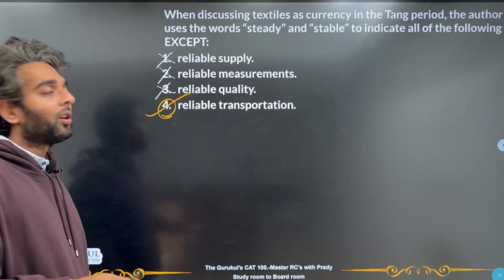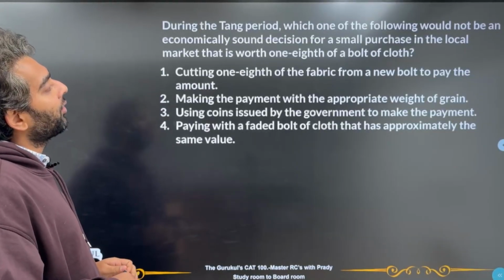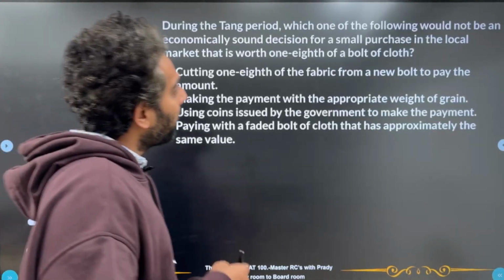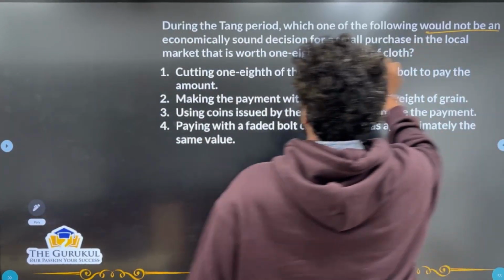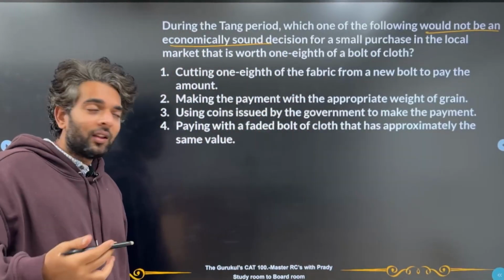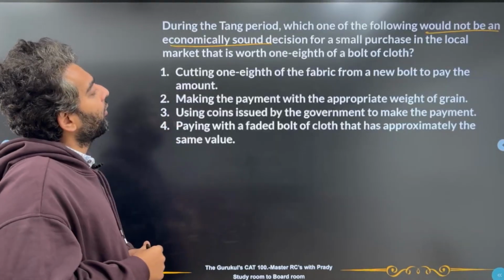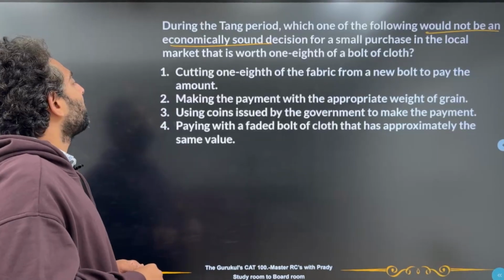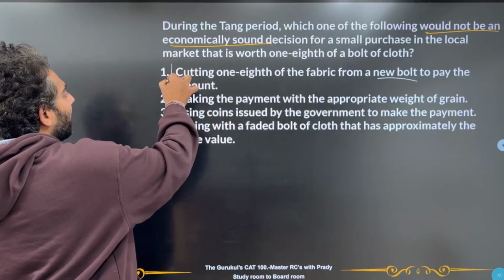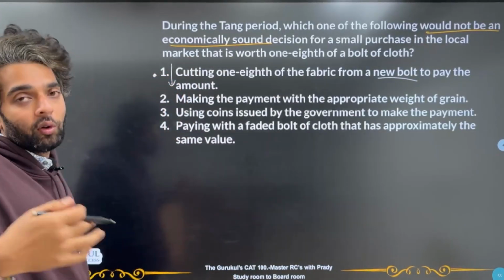Now let's go to the last question of this passage. During the Tang period, which one of the following would not be an economically sound decision for a small purchase in the local market that's worth 1/8 of a bolt of cloth? Now, the important part over here is would not be an economically sound decision. So, what kind of a decision should I be making? I should be making something that is actually bad, something that's giving me a loss, right? So, cutting 1/8 of the fabric from a new bolt to pay for that amount. If I'm cutting it from the new bolt, I'm significantly reducing the value of the remainder of the bolt. So, this is giving me a good loss. So, this should be a good answer.